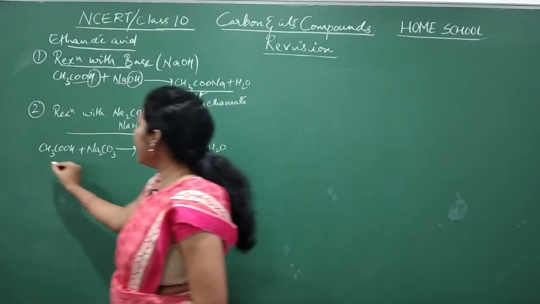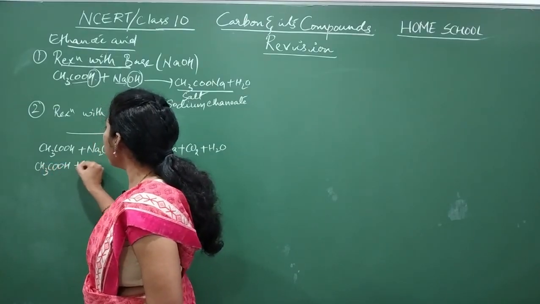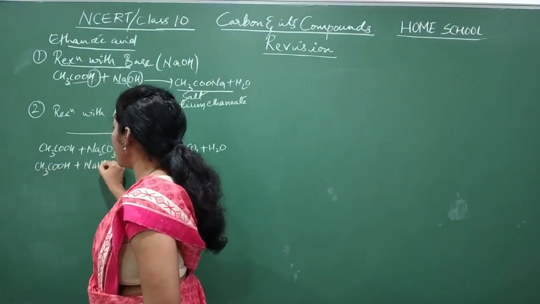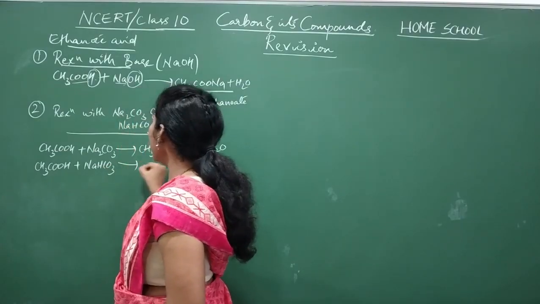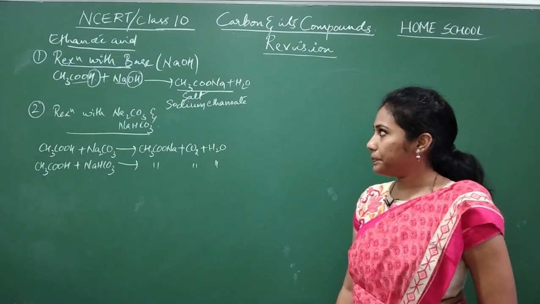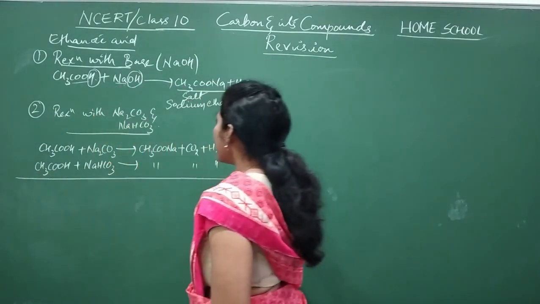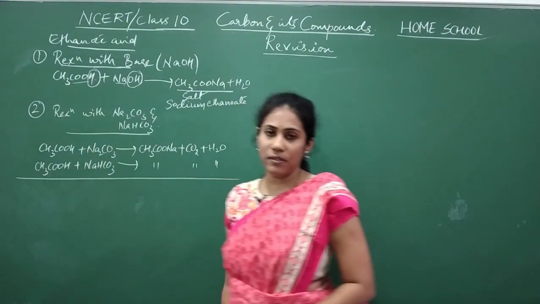Similarly it can react with sodium bicarbonate also. Even with bicarbonate you will get these products. So these are the two common reactions which all acids show.